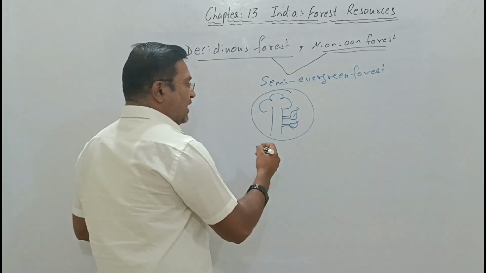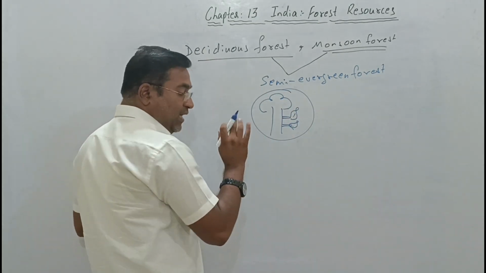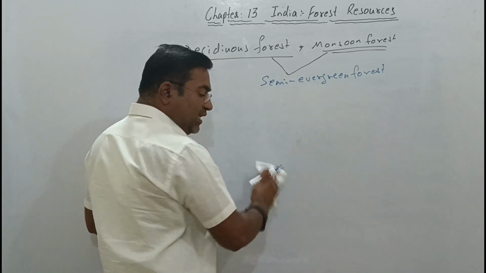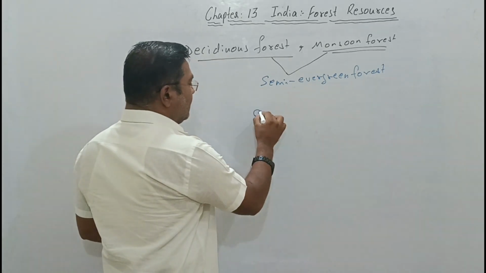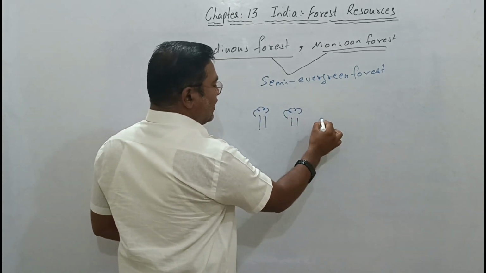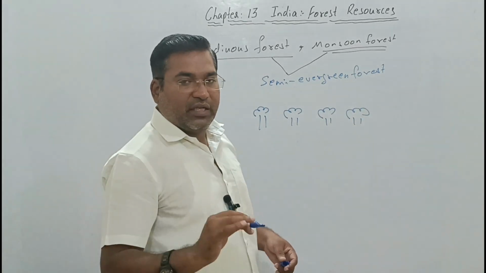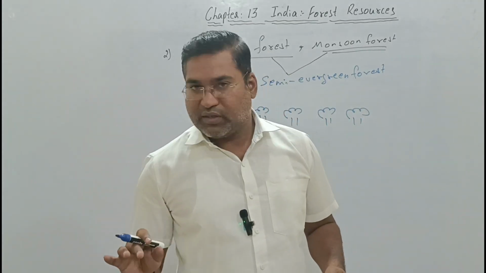But the difference is that in the evergreen forest the trees are very near to each other, but here we see the trees are a little bit far from each other. They do not form canopy. What they do not form? They do not form canopy.